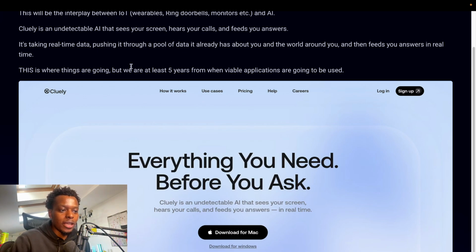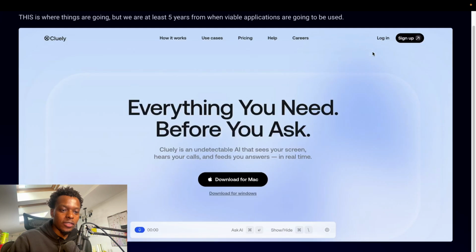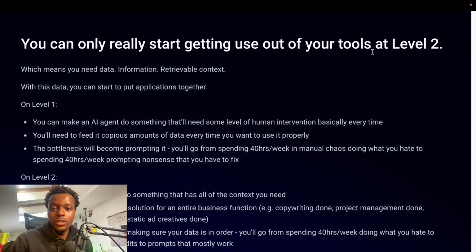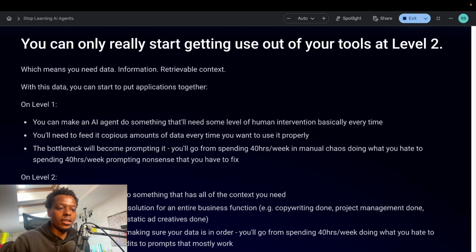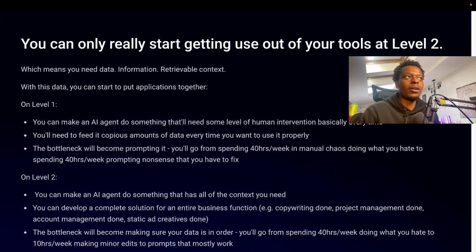It takes the real-time data that you're experiencing, pushes it through a pool of data it already has about you and the world around you, and then feeds you answers in real time. And this is where things are going, but we're at least 5 years from when viable applications for this are going to be used, and we don't even know culturally if that's something that's going to be very well accepted. So to make this something that you actually would give a damn about, your focus should only really be getting use out of tools at level 2.